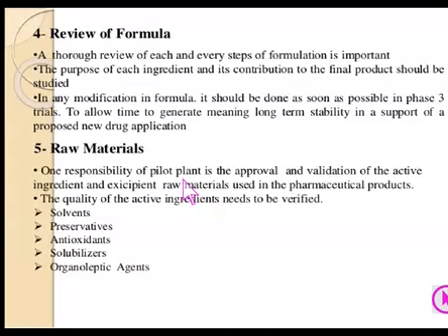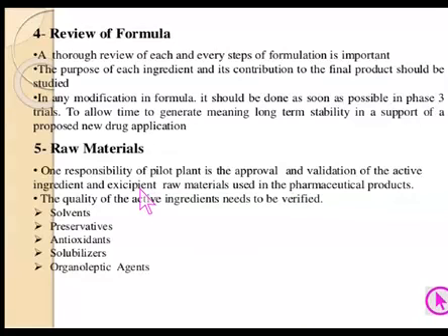Using materials in the laboratory scale formula is altogether a different thing, but when the formula is used to make the product at the intermediate scale, we have to see the grade or type of the various raw materials being used.